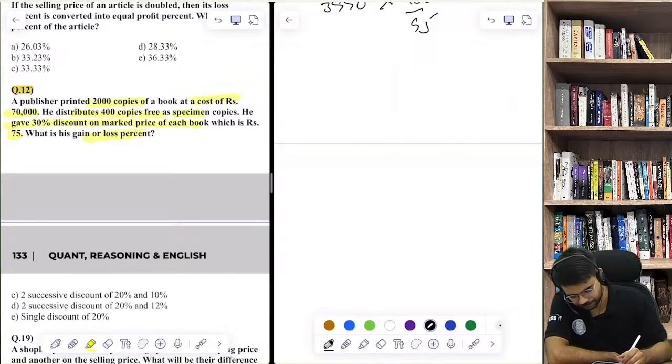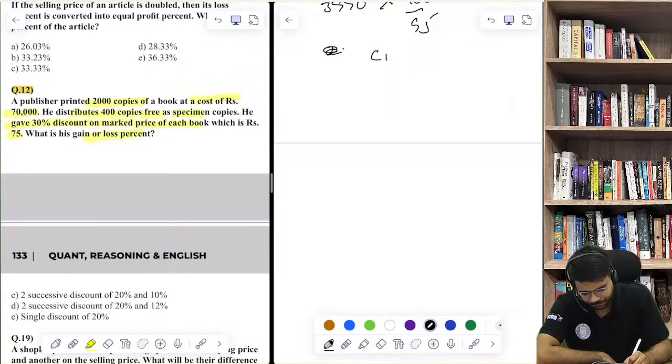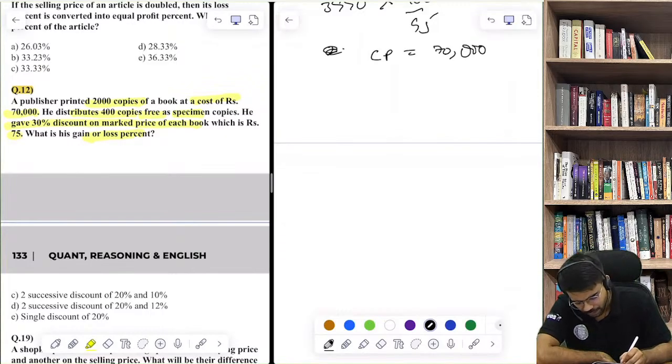Now, see, what is the cost price? So what we can do is, we have the total cost price as 70,000 here. Now, we can find the total selling price. Now he has given 400 for free, so he sold 1600 books. Now what is the mark price of each book? It's 75 and he's giving 30% discount.